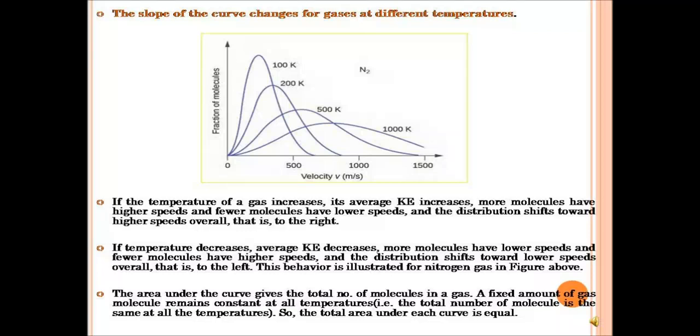In all, the area under the curve gives the total number of molecules in a gas. A fixed amount of gas molecules remains constant at all temperatures. So the total number of molecules is the same at all temperatures, and the total area under each curve is equal, because it is the same number of molecules of nitrogen gas.